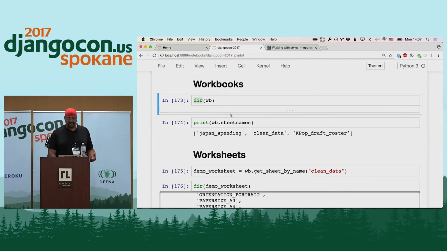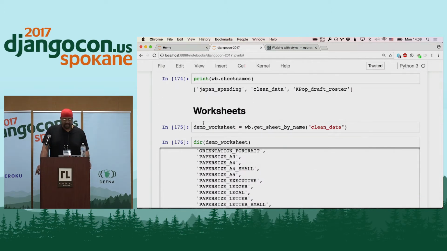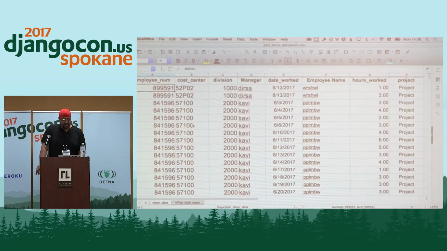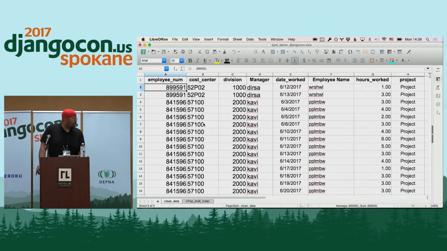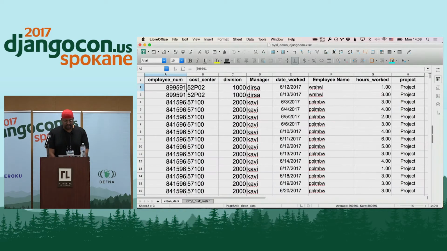And then I've got the workbook, and I print workbook.sheetnames because I want to know what sheet names are there. Now you will notice, when we looked at the actual spreadsheet itself, we saw two worksheets, clean data and K-pop draft roster. But when I print the workbook sheet names, I get three: Japan spending, clean data, and K-pop draft roster. So the Japan spending worksheet is actually hidden.